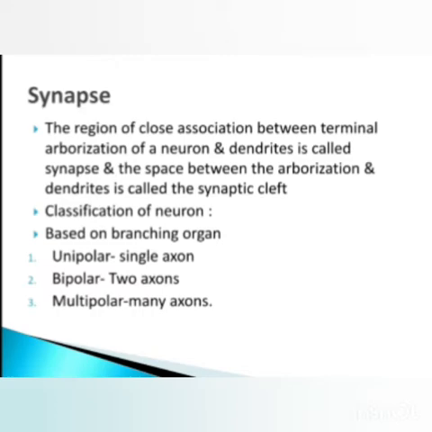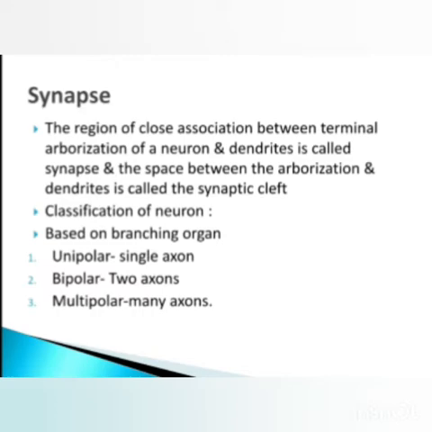Then the synapse. The region of close association between the terminal arborization of a neuron and the dendrites of another is called a synapse. So the synapse is the association between one neuron and another neuron. When the terminal arborizations come in contact with each other, they form a synapse, and the space present between two neurons is called the synaptic cleft.